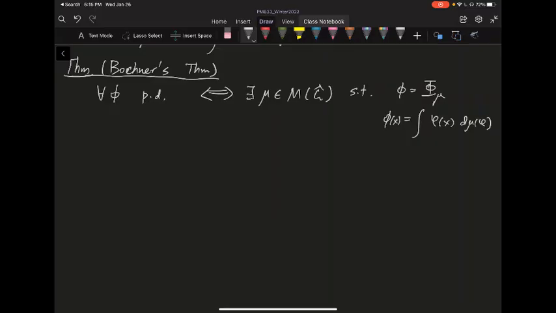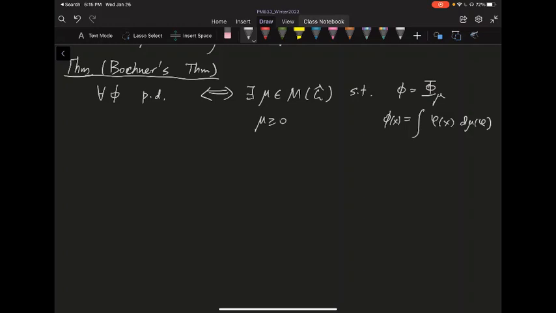So now let's prove this Bochner theorem. It basically shows that positive definite functions on the group correspond to the integral of characters against some positive measure, all right? I made a mistake last time. I should mention this mu has to be greater than 0, of course. So the idea is quite simple, okay?